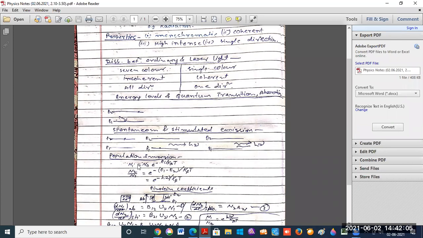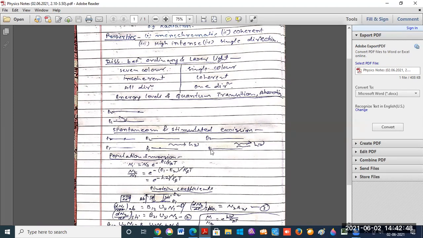Then, according to the Maxwell-Boltzmann distribution function, which I have already told you about, Ni is equal to N0 e to the power minus Ei divided by k_B T. According to this equation, Ni is the number of atoms having energy level Ei.